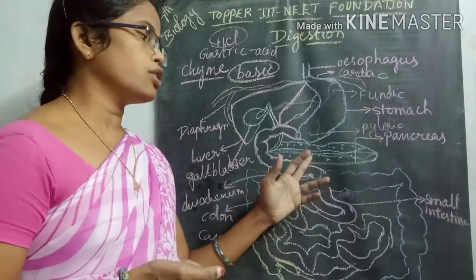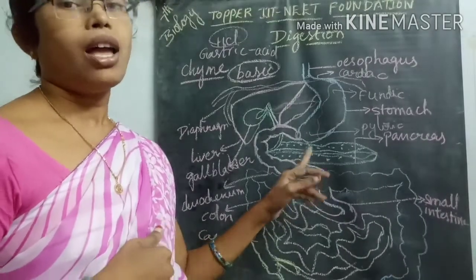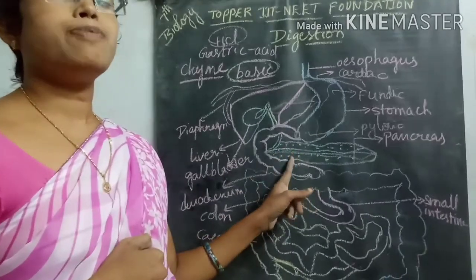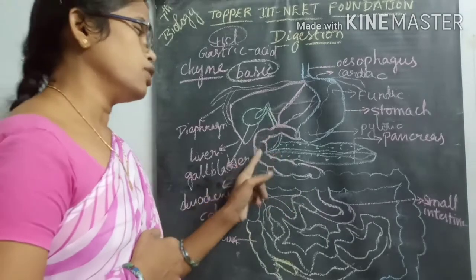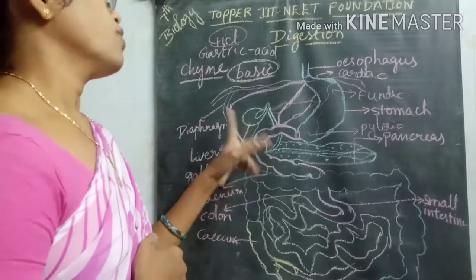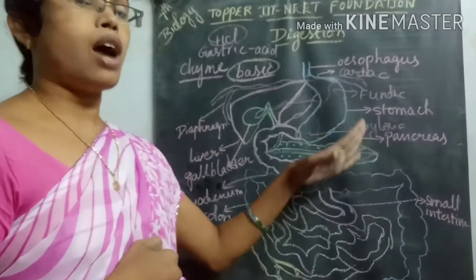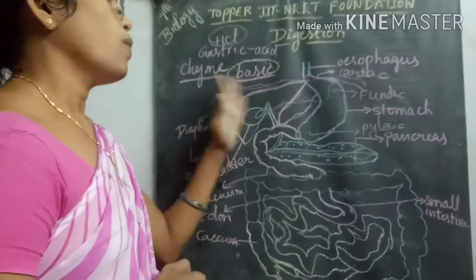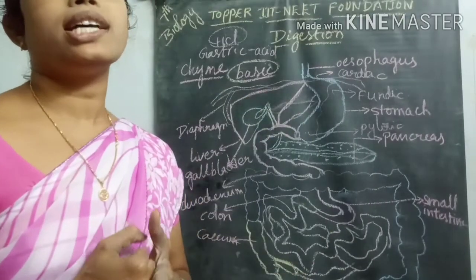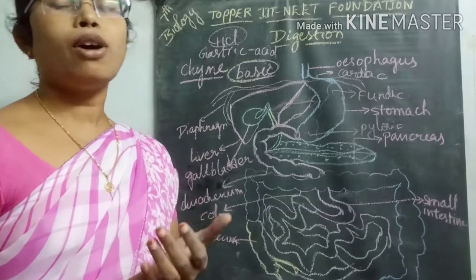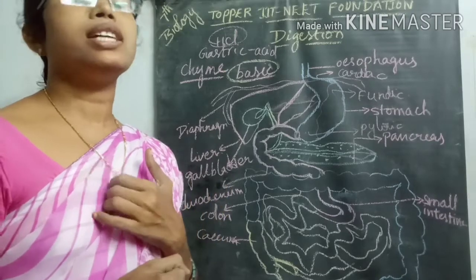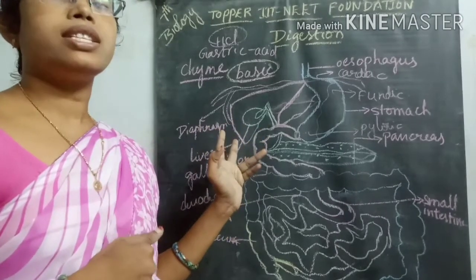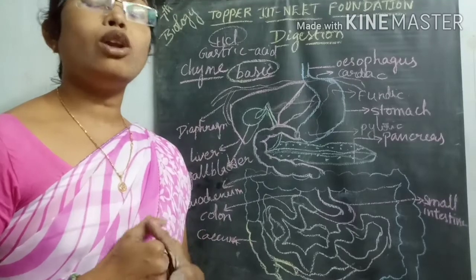The pancreatic juice released from the pancreas slowly enters into the pancreatic duct, and from this pancreatic duct it enters into the duodenum. On the right side, opposite to the stomach region, there is the biggest gland in the human body. What is the largest gland? That is nothing but the liver. This liver contains two lobes, the right lobe and the left lobe.